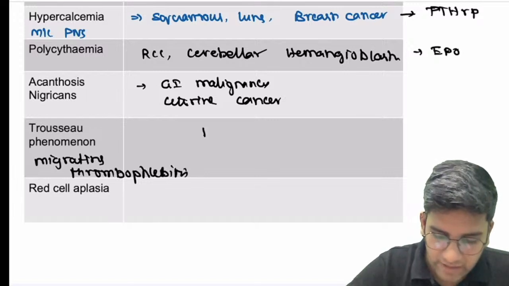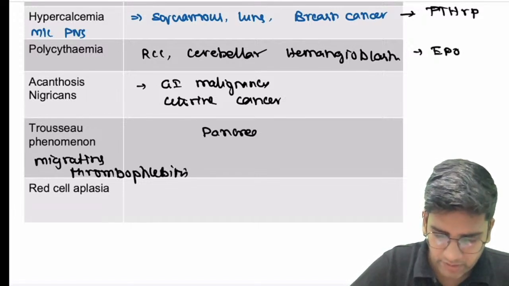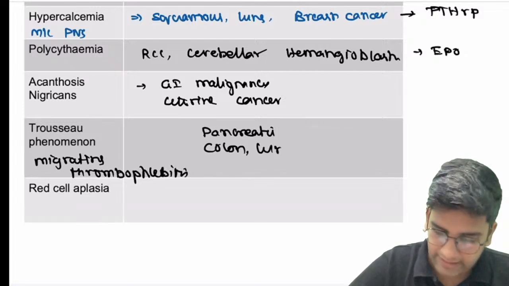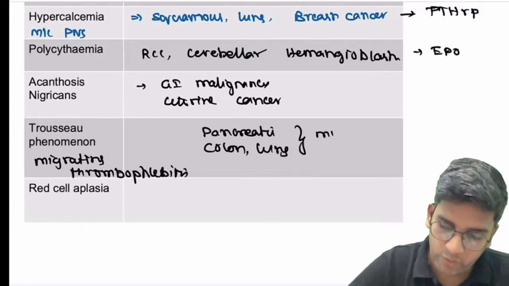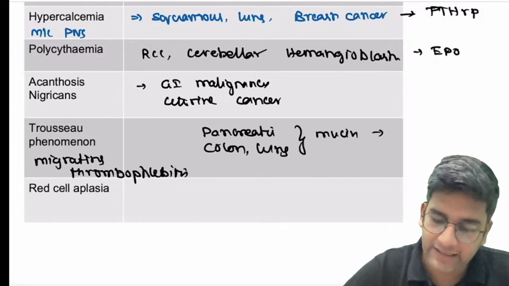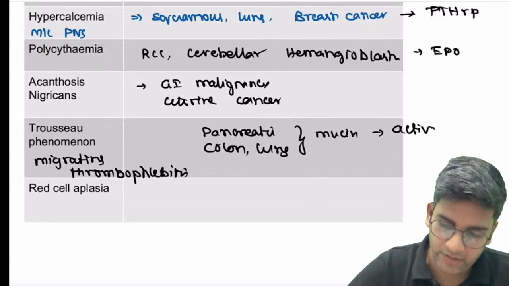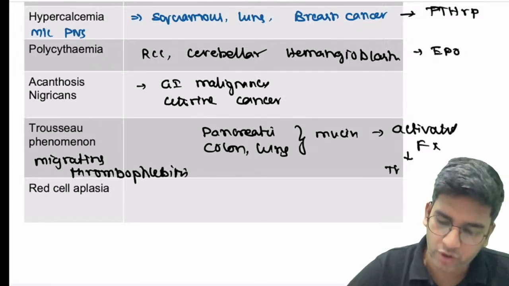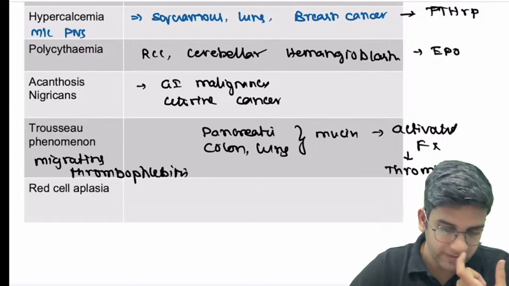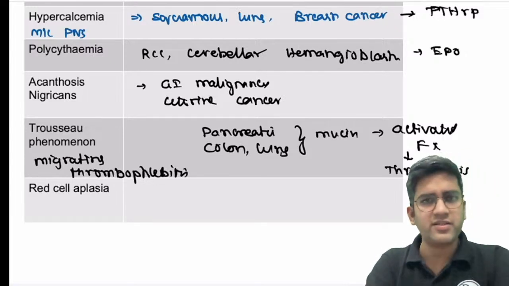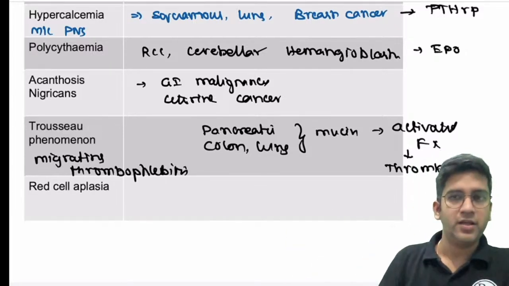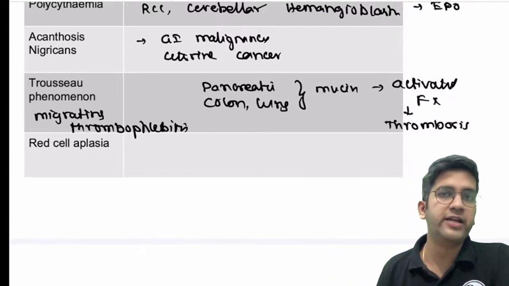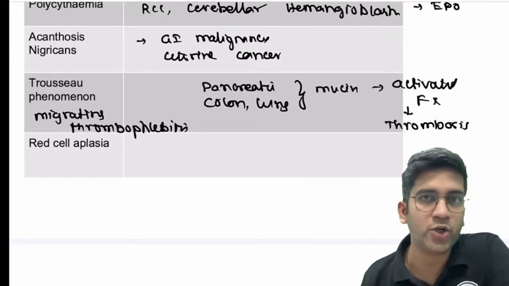So if I have a pancreatic cancer, a colon cancer, or a lung cancer which can secrete mucin, mucin activates factor 10. When it activates factor 10 directly, there is an incidence of thrombosis. Can it also present as DIC? It can present as DIC as well. Same thing: it will activate factor 10 and cause thrombosis. So most of the mucin secreting adenocarcinomas, when it's in excess, can cause Trousseau phenomenon.